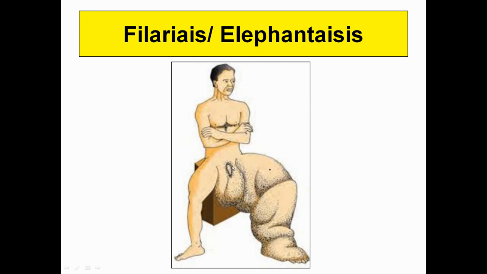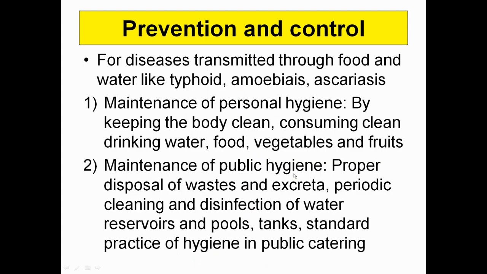You can see lots of deformation actually happens in the genital area along with that of the lower limb section. Prevention and control. First of all, the food we eat needs to be very clean and hygienic. Along with that, public hygiene is very very important. Disposal of the waste and the garbage should be at a proper place.